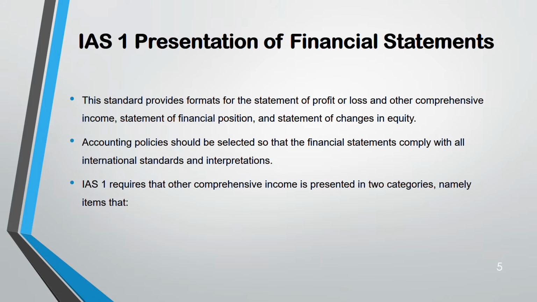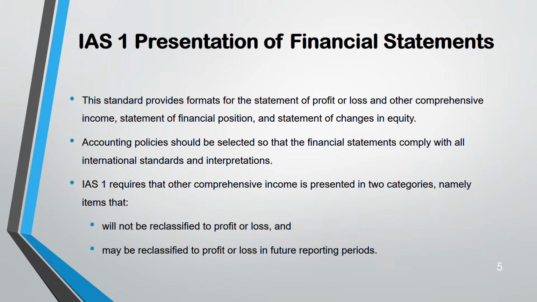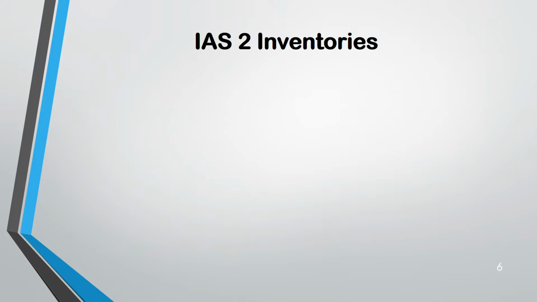Next, IAS 1 requires comprehensive income to be presented in two ways. One, items that will not be reclassified to profit and loss, and two, items that will be reclassified to profit and loss. So about IAS 1, it's only that much, which is very important: the presentation, and how other comprehensive income could be divided into two. That is the most important thing.